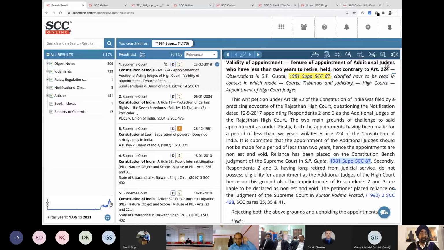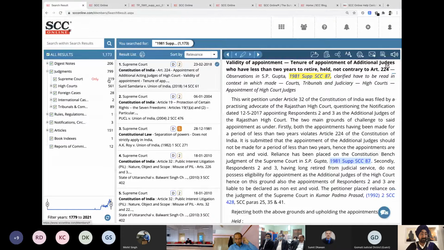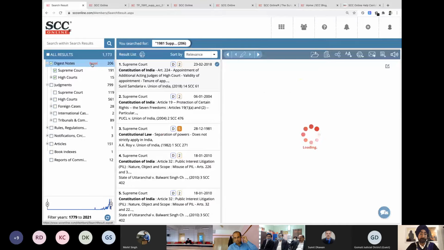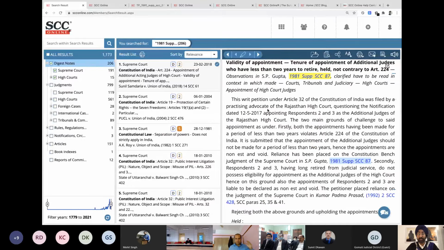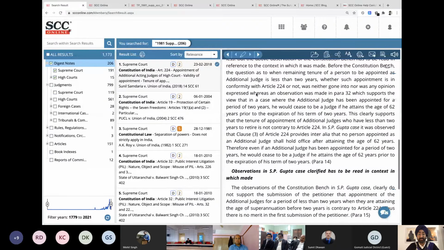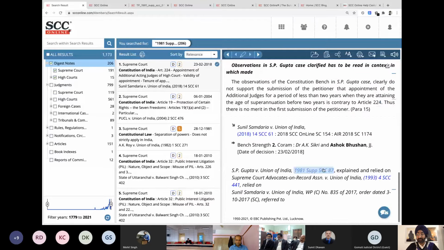Now, if you see, there are 799 cases. The Supreme Court has 119. Those 119 cases had cited the SP Gupta case. I click on digest notes only, and you can see it right over here. The Sunil Samdaria versus Union of India case had taken this case, SP Gupta versus Union of India, explained and relied on. I go to the next one, PUCL versus Union of India.